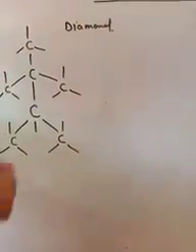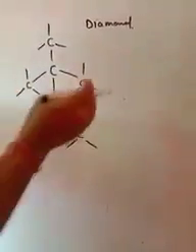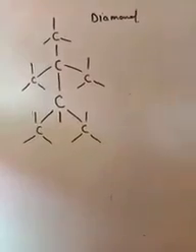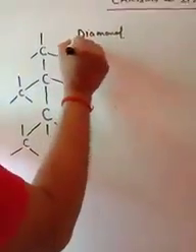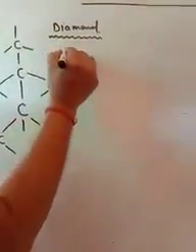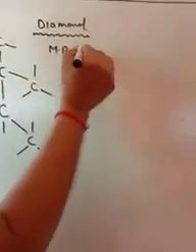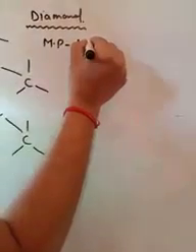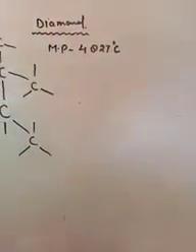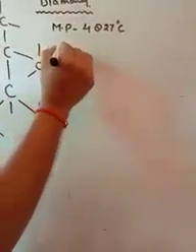This is a too much complicated structure, and in this way carbon, further carbon, combine to another one due to catenation power, and a compact structure developed due to the high temperature and high pressure. As you know that the melting point of diamond is 4,827 degrees centigrade.